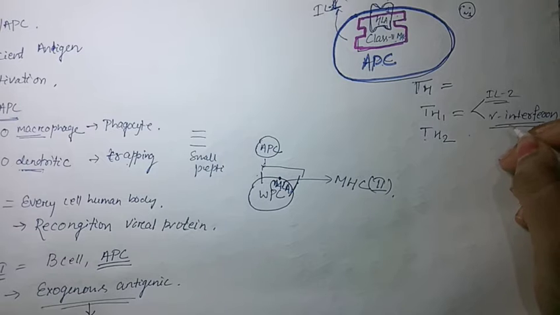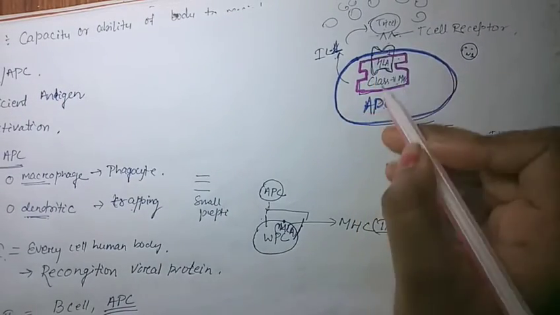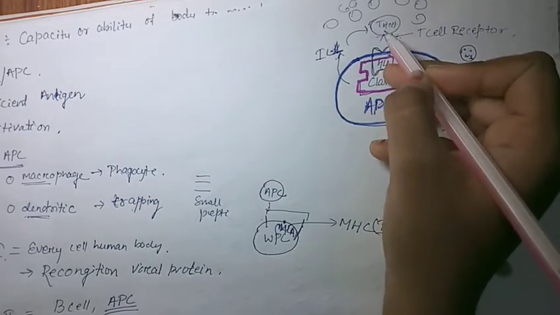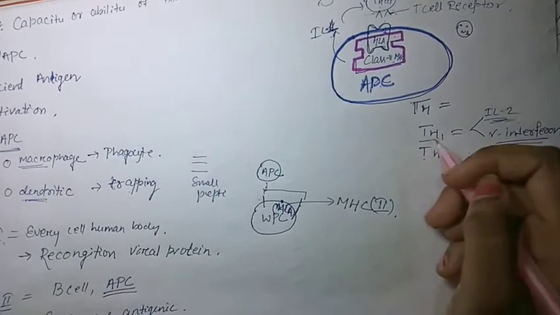Interleukin 2 is responsible for activation of other types of T cell, meaning the helper T cell and cytotoxic T cell. These are activated by this interleukin 2. When we discuss that interleukin 1 is released by the macrophage, it causes proliferation of a T helper cell, and the T helper cell is of two types: T helper 1 and T helper 2.